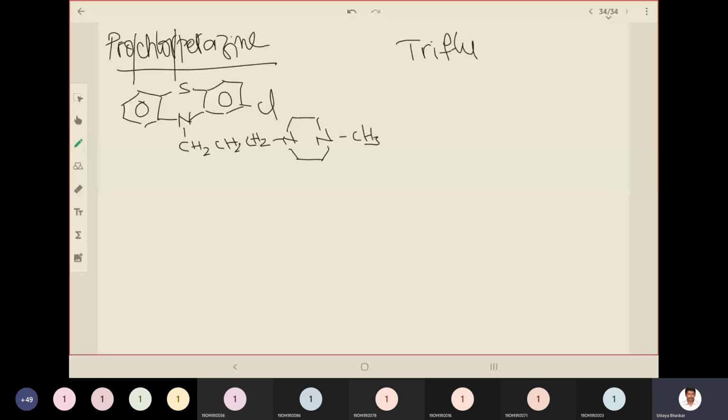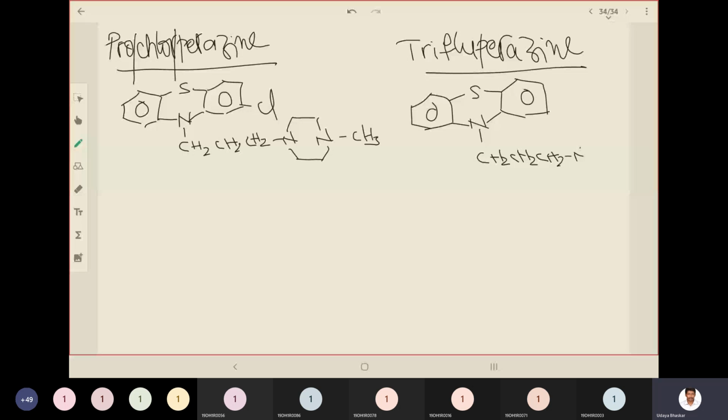It also belongs to the category of phenothiazine rings. Write the phenothiazine ring first. Okay, and see the side chain. CH2, CH2, CH2 will be common, and we expect a piperazine ring now, like the previous prochlorperazine.